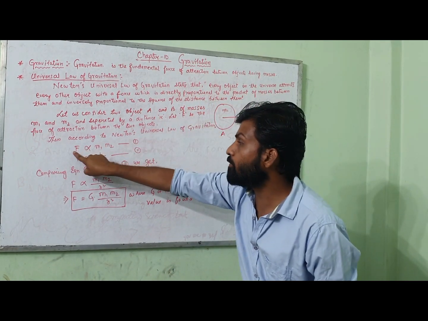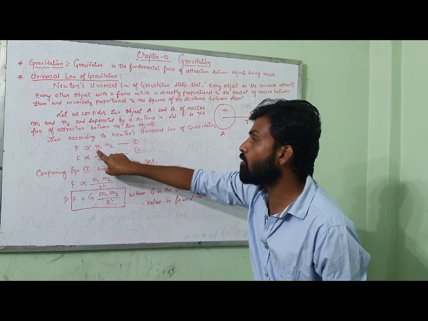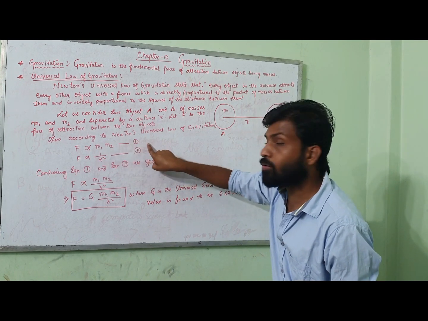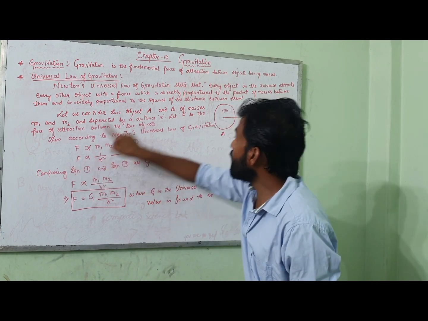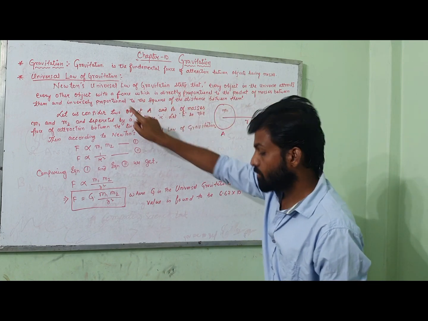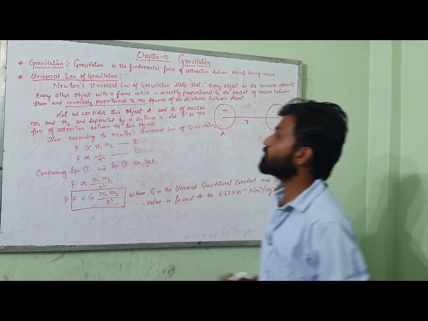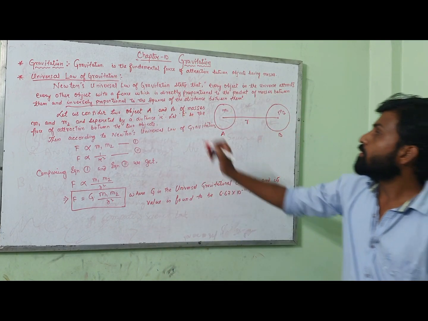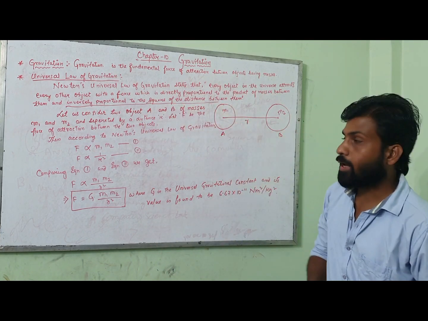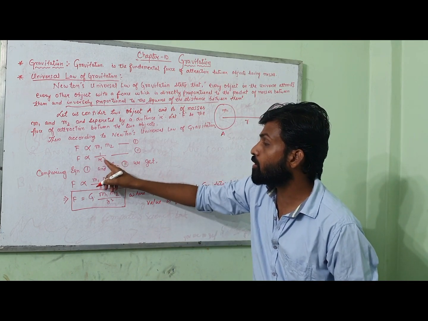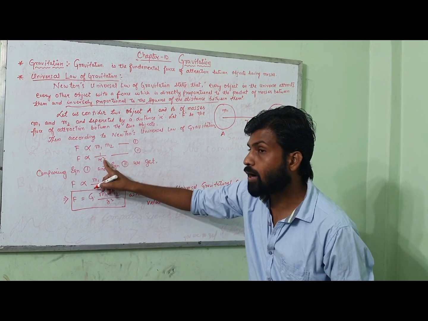That is, F is directly proportional to m1 into m2. Make it equation number 1. Then the force is inversely proportional to the square of the distance between them. That is, F is inversely proportional to r square.